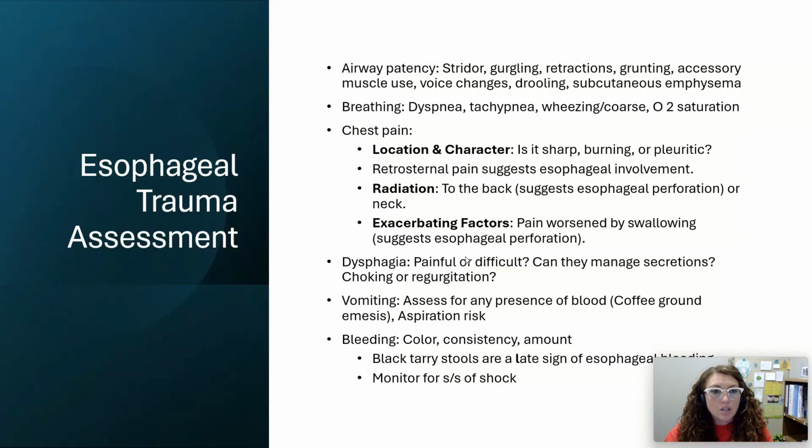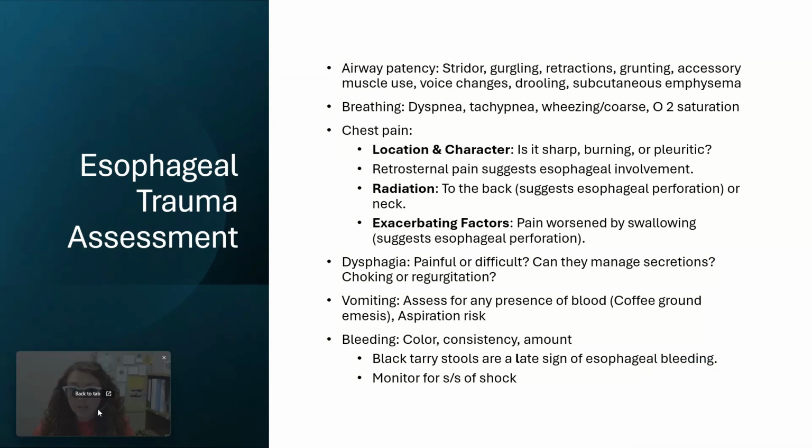When we think about our esophageal trauma assessment with these individuals, airway patency is still going to be number one. Like I said, if there's a perforation, that is going to let those secretions cause trauma and erosion to the trachea. But also, if there's significant edema and swelling of the esophagus, that could put pressure on the trachea. If I'm aspirating, that can cause problems with my airway. So there's a big concern for airway patency with these individuals, and airway management becomes priority number one.